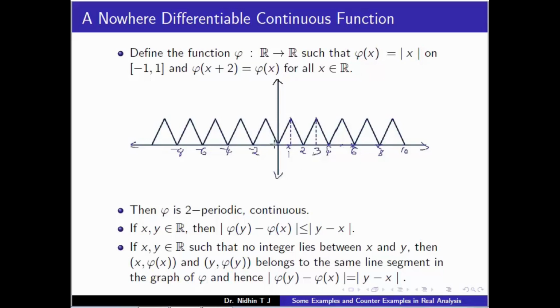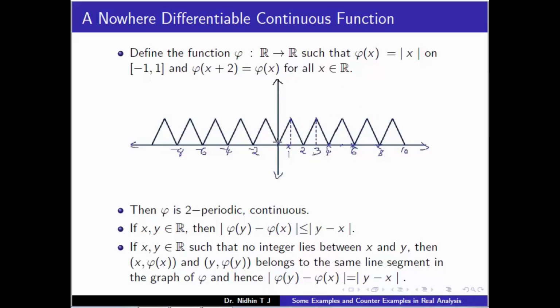So what is the slope of these lines? First, on 0 to 1 it is this increasing function, y equal to x. The slope is y2 minus y1 divided by x2 minus x1, and since y1 is equal to x1 and y2 equal to x2, this will be equal to 1.